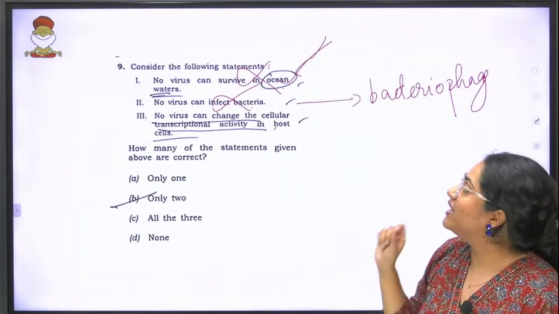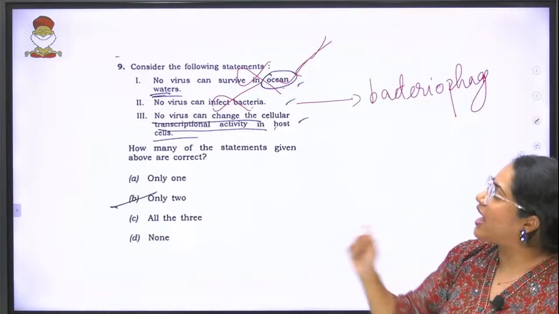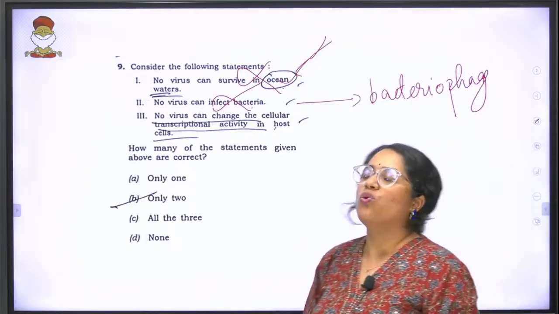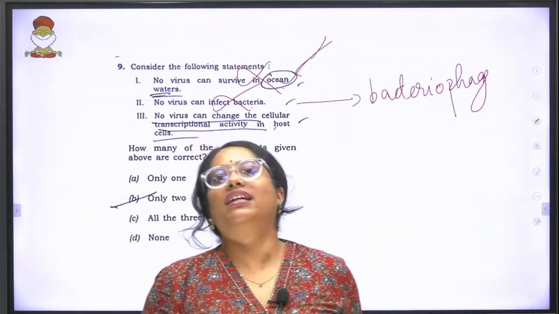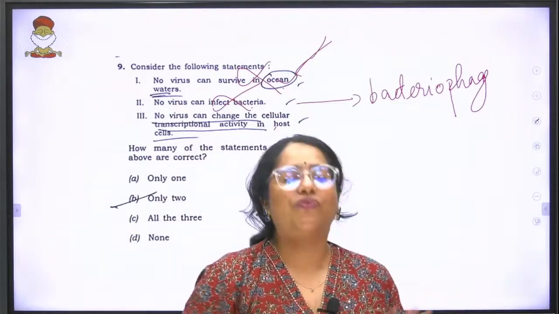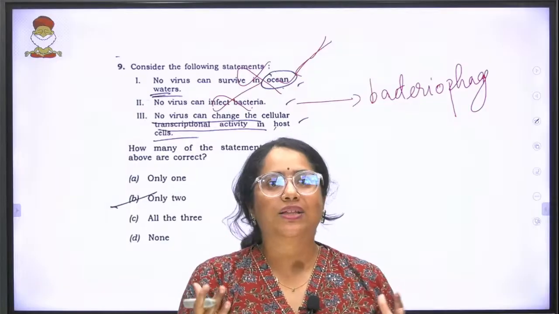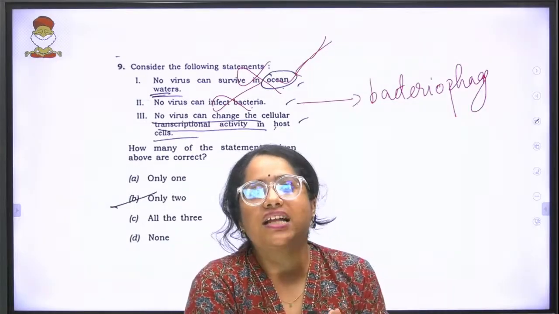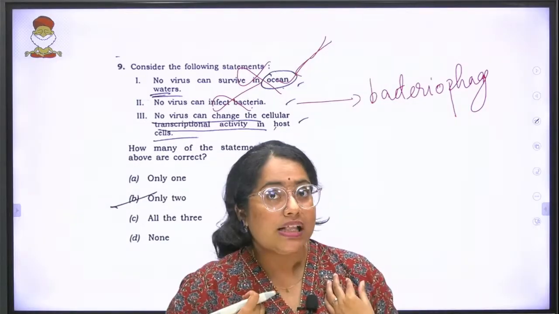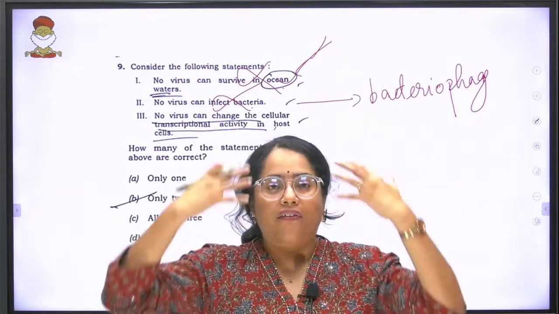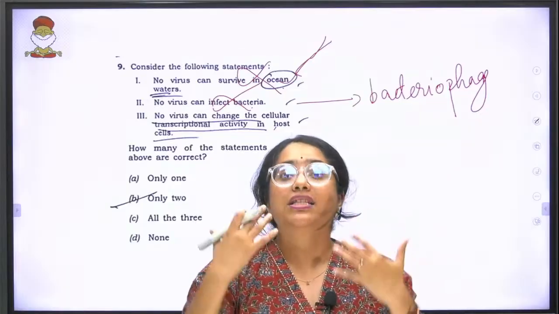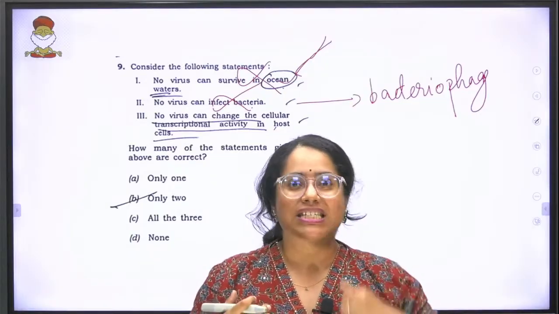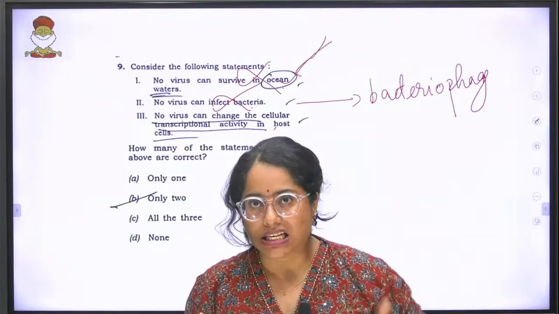No virus can change the cellular transcriptional activity in host cells. For those who are beginners, this seems like a very complicated statement, but trust me, one of the first classes of our biotech deals with the idea that there is something called transcription in our body cells that helps us to have our features. Like, for example, if I am having curly hair and black eyes and everything, it's because of two major processes called transcription and translation.